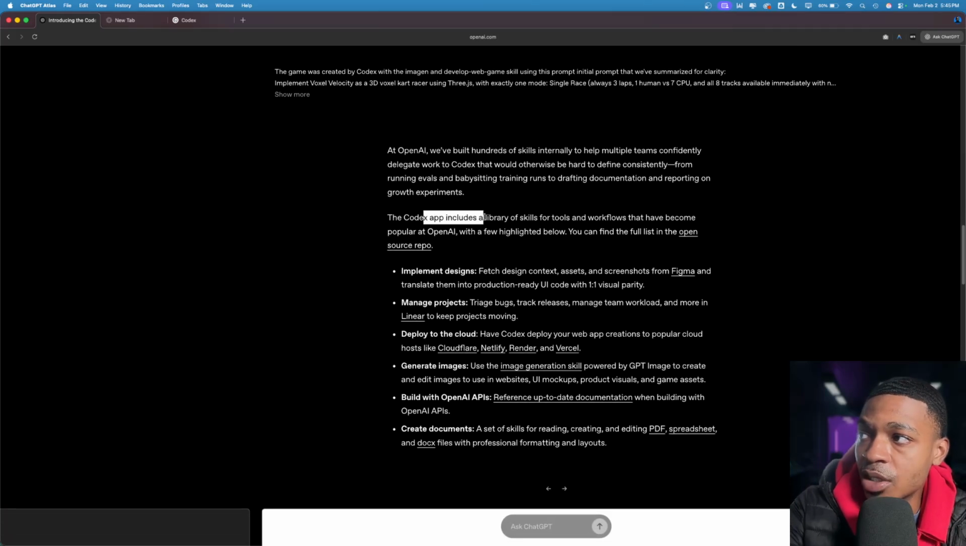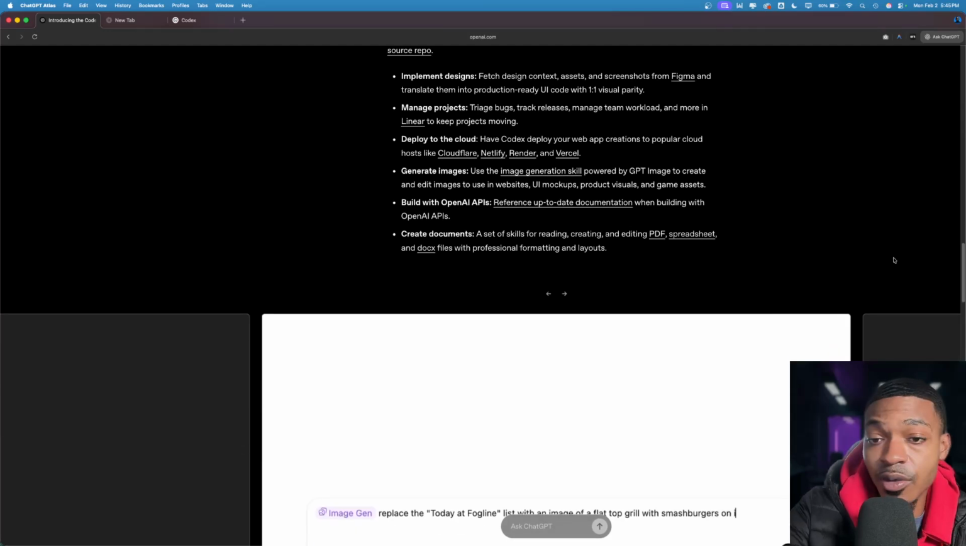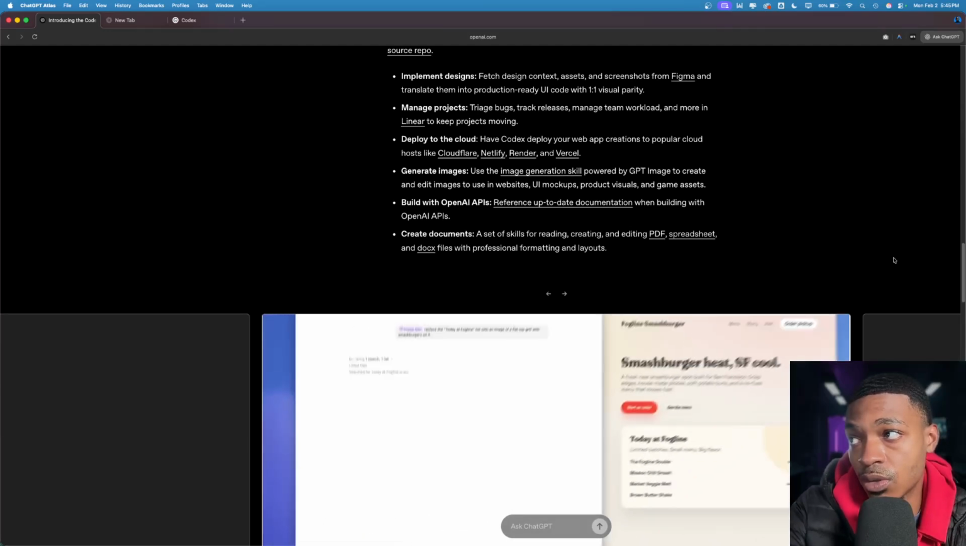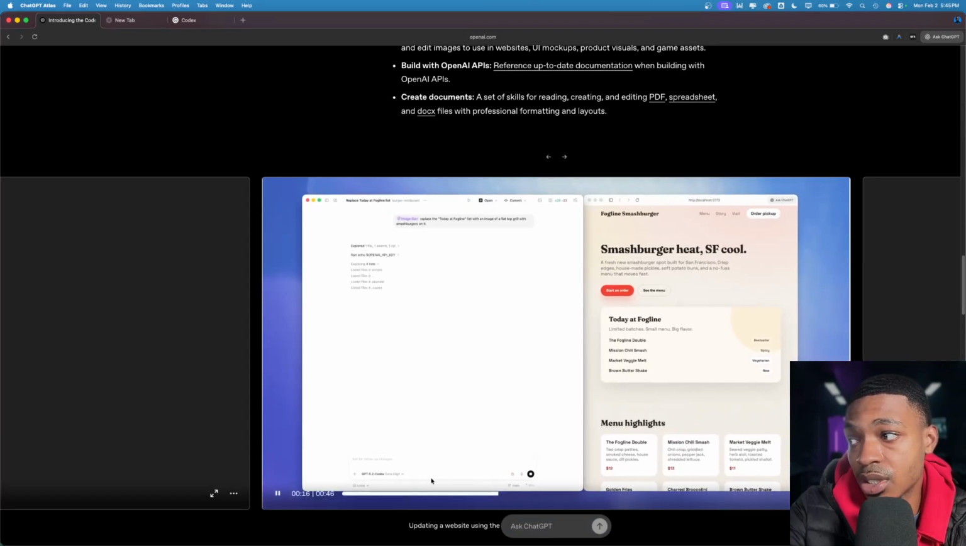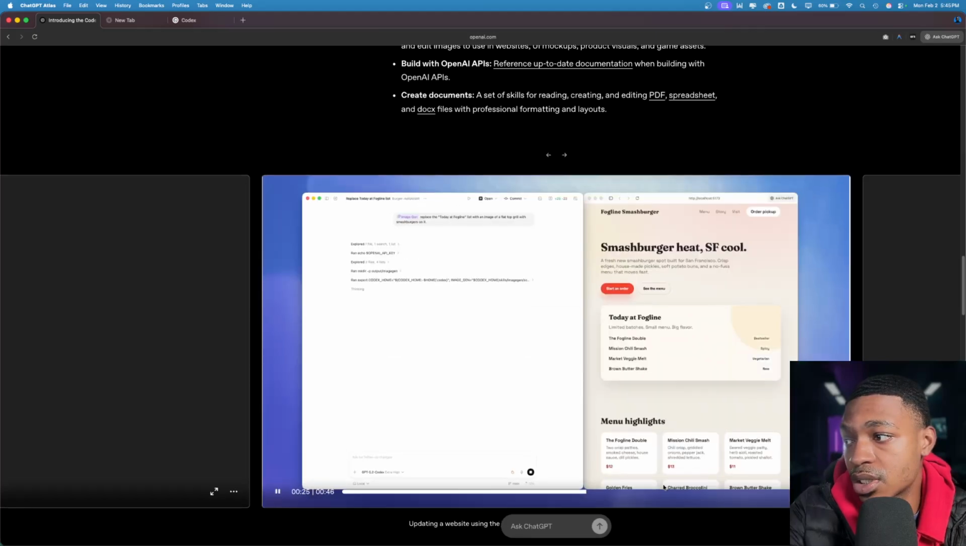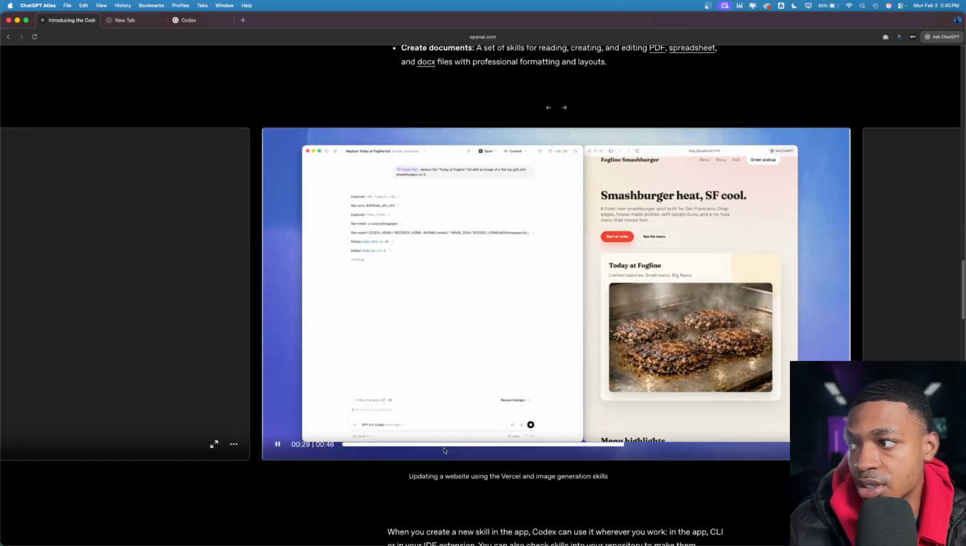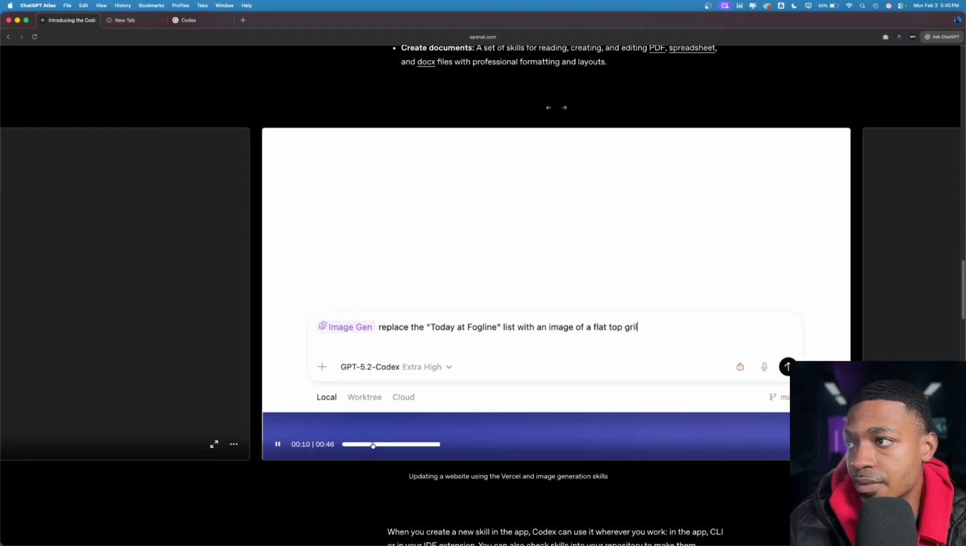The Codex app includes a library of skills. Okay. Implement designs, fetch design context. So Figma, Linear, Cloudflare. Okay, cool. It can create documents, which is pretty cool. Let's see, updating a website using the Vercel and image generation skills. Okay.